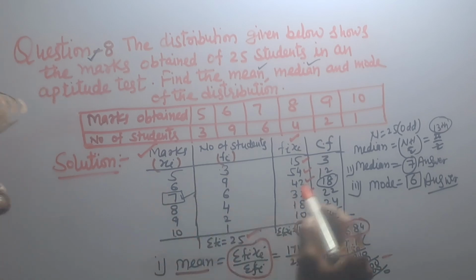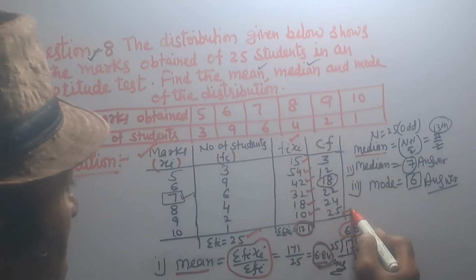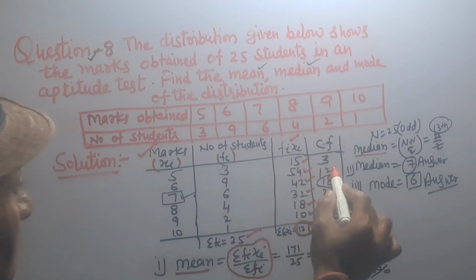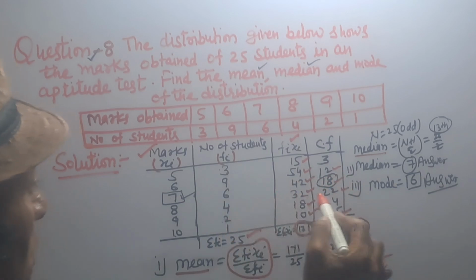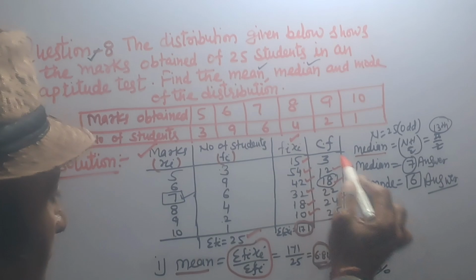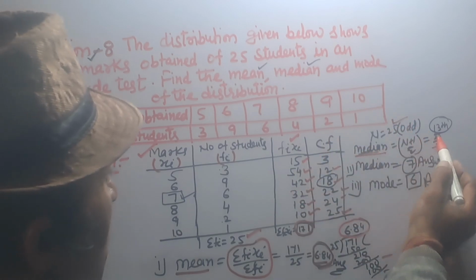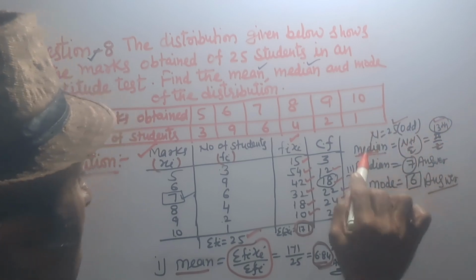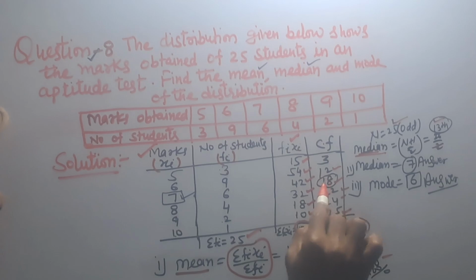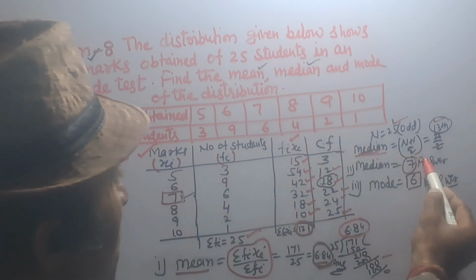Answer. And then we find median. Cumulative frequency is equal to 3, 3 plus 9, 12, 12 plus 6, 18, 18 plus 4, 22, plus 2, 24, plus 1, 25. n is equal to 25, which is an odd number. So median equal to n plus 1 upon 2. 25 plus 1 is 26 upon 2, that is 13th term. 13 lies in cumulative frequency 18, and corresponding value in x is 7. So median equal to 7.